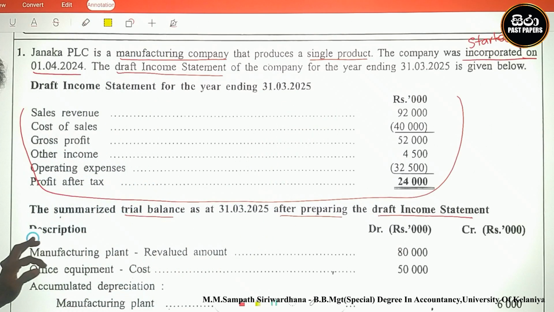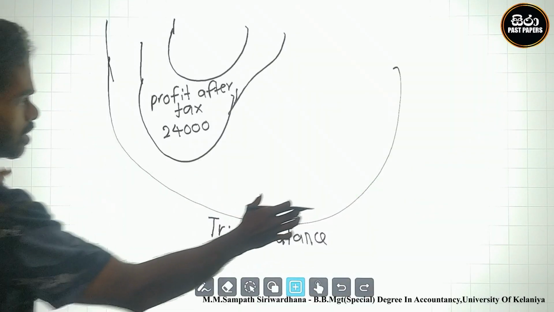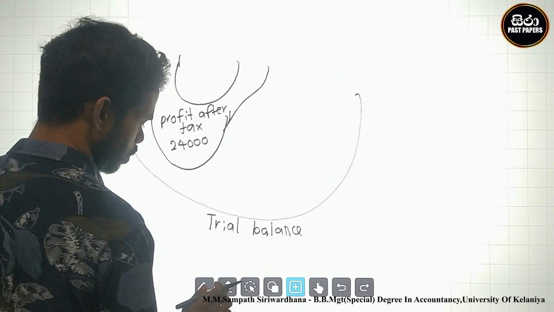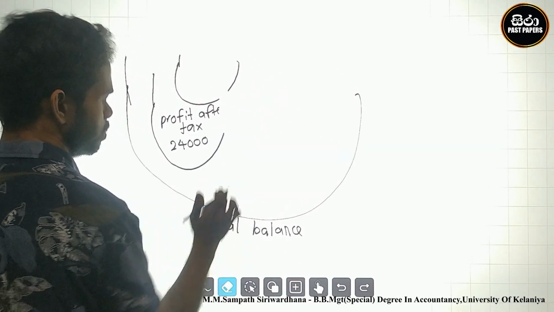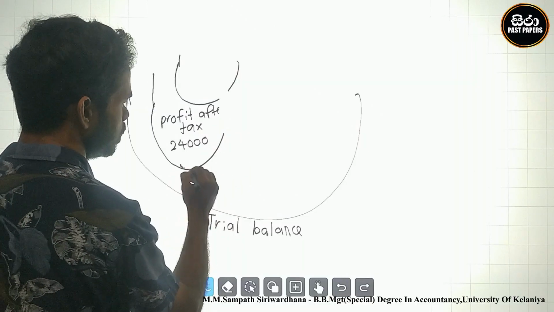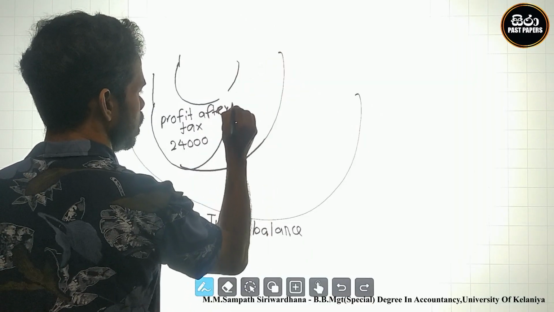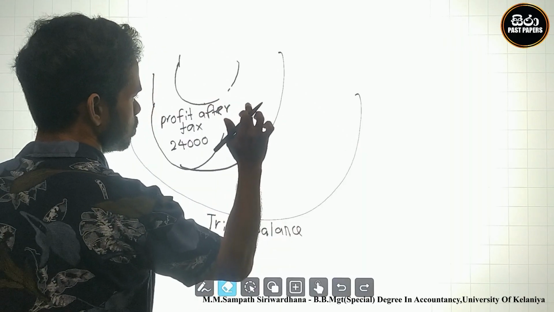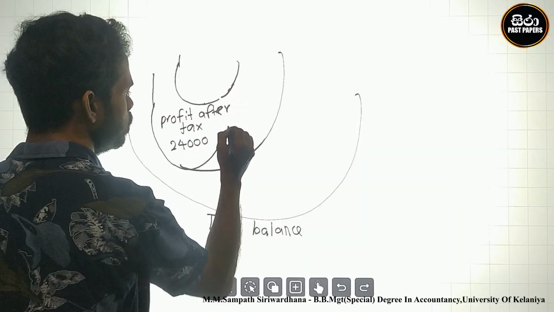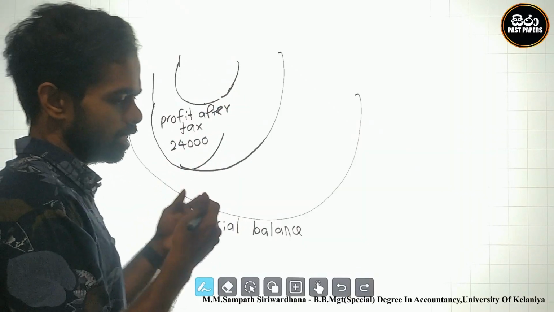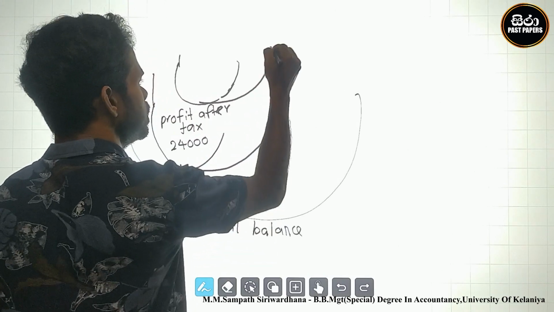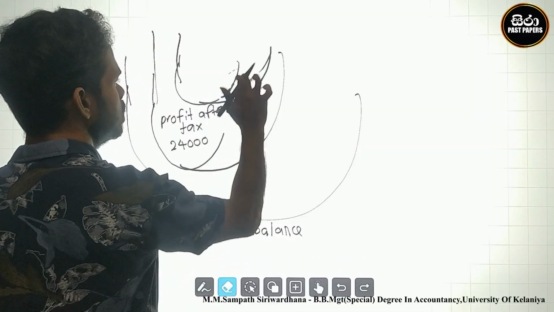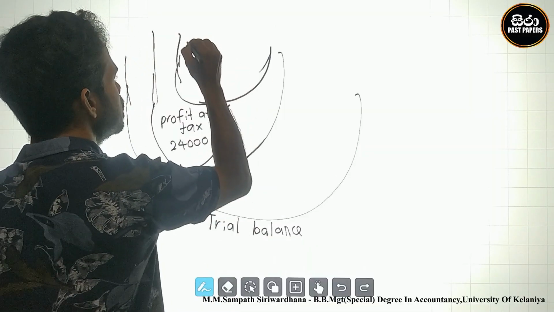Therefore, you can think about the profit after tax bucket. The profit after tax bucket includes what? The sales revenue and income statement items.